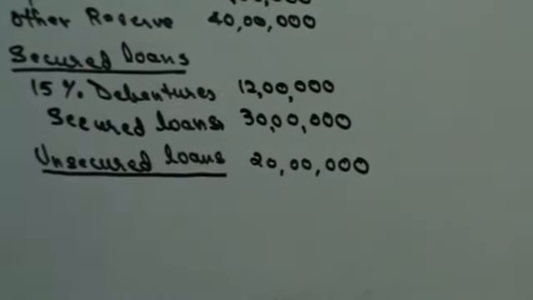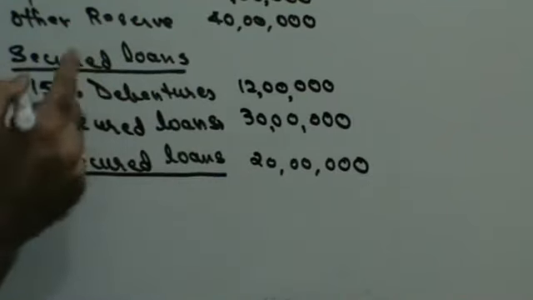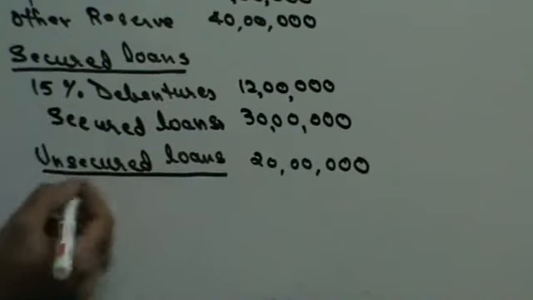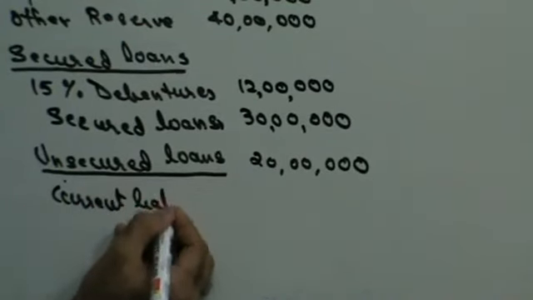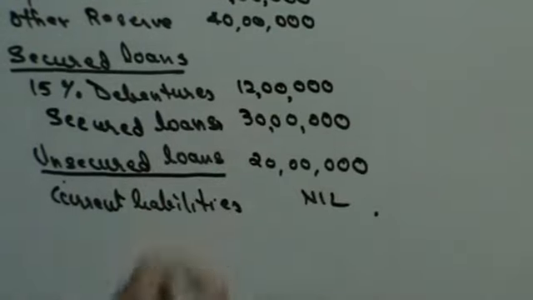Then in unsecured loans, you have a loan from FAT Limited. I'll show you where we make an entry for that. We will not make an entry for that here. That's it. And current liabilities? Nil. Let's move on to the asset side.